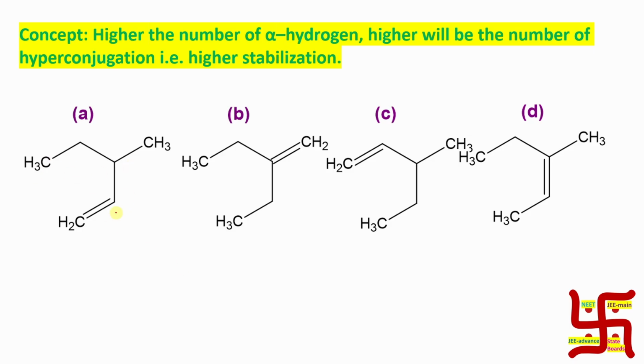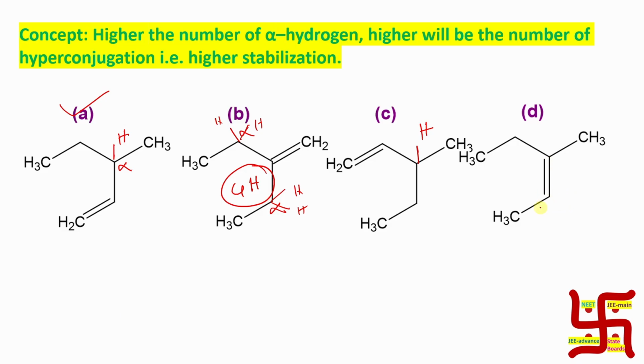Now look at option 1. The next carbon is the alpha carbon with only one hydrogen, so one hyperconjugation is possible. In the next option, this is an alpha carbon with 2 hydrogens, and this one also has 2 hydrogens, so a total of 4 hydrogens are present, 4 hyperconjugations. Here there is only 1. By the way, A and C are similar, so do not get confused.